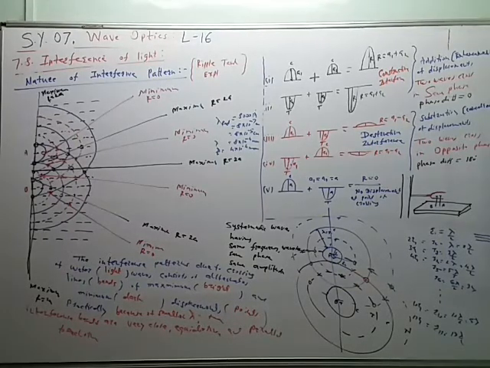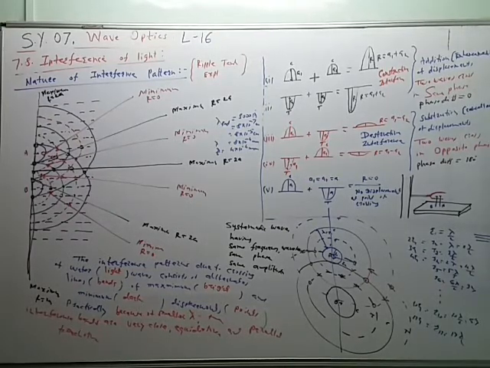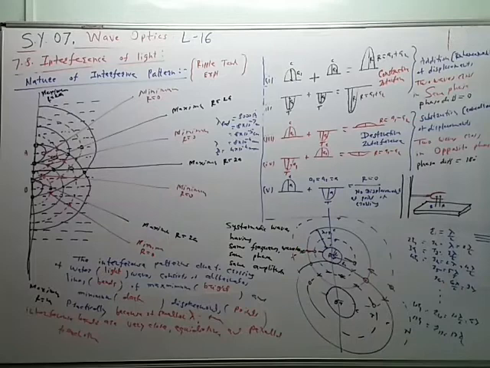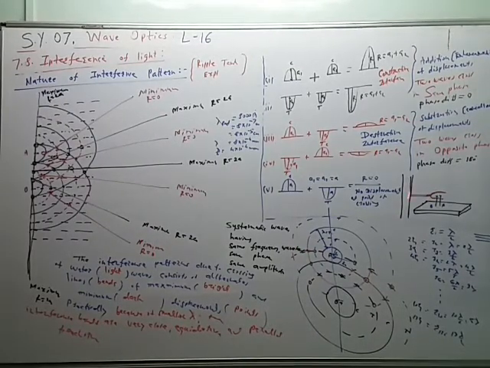So we get alternate lines of maximum and minimum displacement for water waves, for ripples, and therefore it is called the ripple tank experiment. Ripples are produced on the water surface in a tank using this arrangement. A tray is filled with water. To the retort stand, a tuning fork is mounted like this.